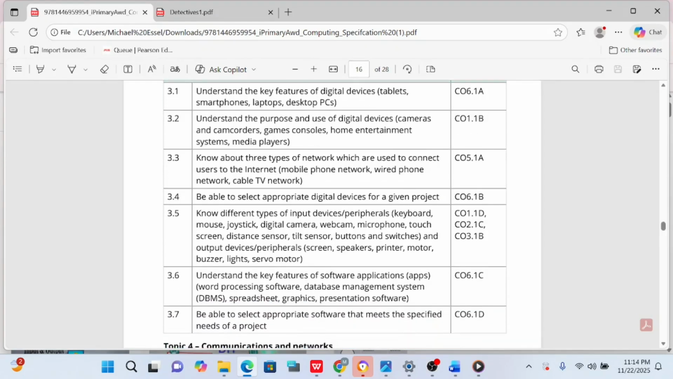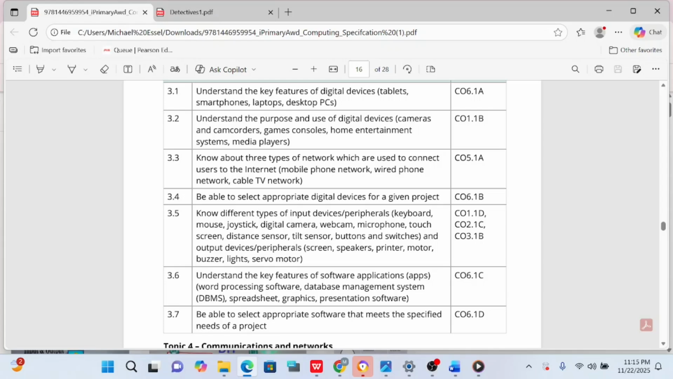Okay, so 3.5, the different types of input devices and output devices. If we look at the output devices here, there is no mention of monitor. So monitor has been replaced with what? Screen. So let's stick to screen rather than writing monitor. If you write monitor or if you write screen, you'll get the same mark. But let's stick to the mark scheme answer.